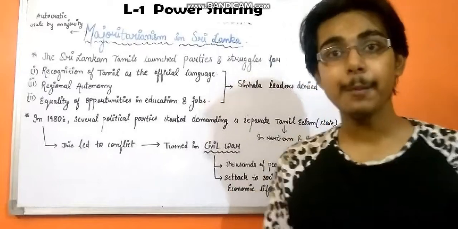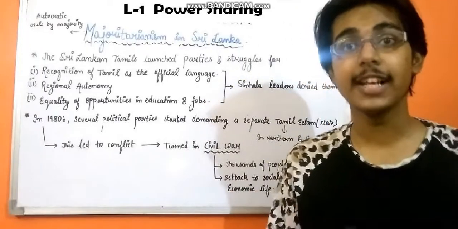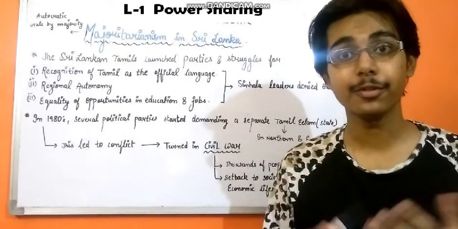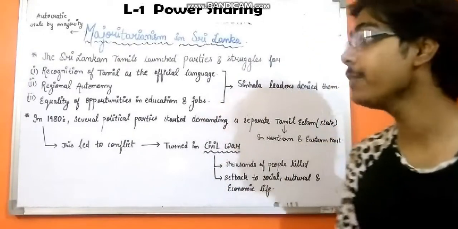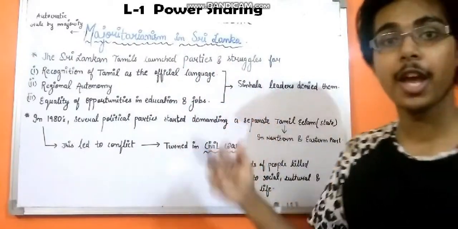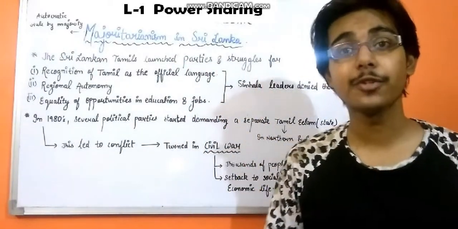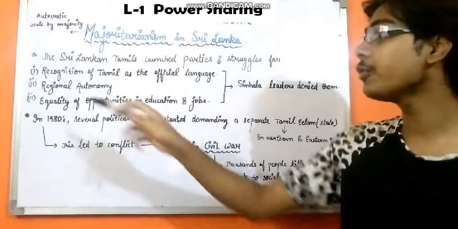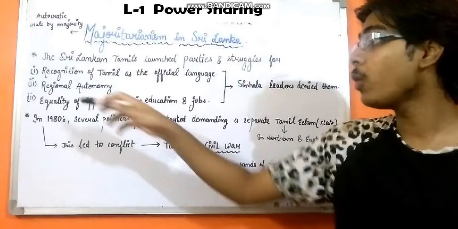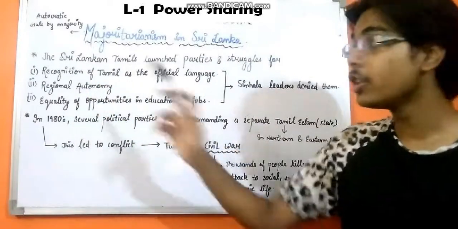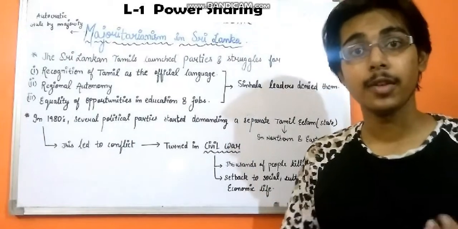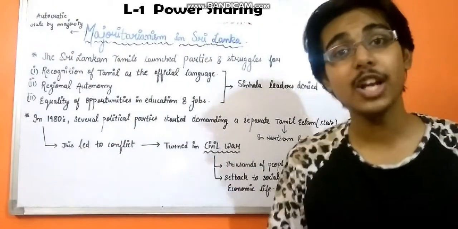When the Tamil people were convinced that the Singla community and the Singla government would do nothing for their benefit and to provide them equal opportunity, the Sri Lankan Tamils launched parties and struggles. They launched parties and struggles for three basic reasons. First of all was the recognition of Tamil as the official language. Second was regional autonomy. Third was equality of opportunities in education and jobs. Now let's elaborate on the meaning of these points.